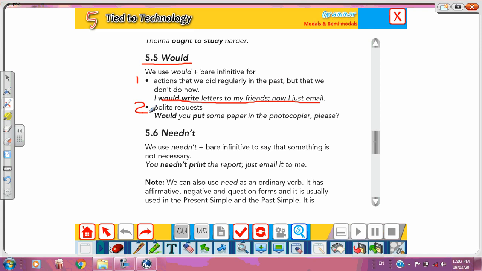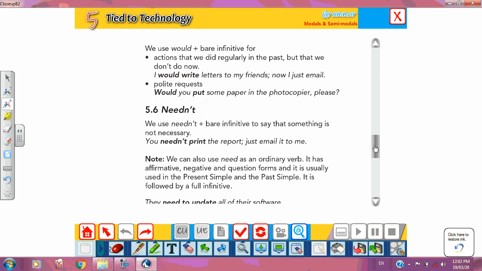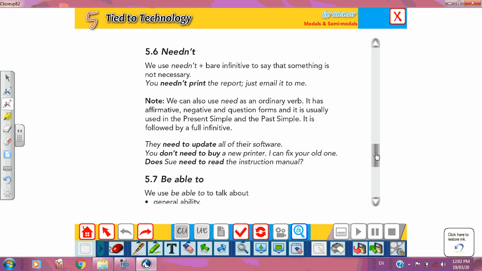And number two, for polite requests, like could. I can say, could you put some paper, or would you put some paper? So I'm requesting something, but in a polite way. So these are the two uses of would. Okay, let's move to another one, which is needn't.